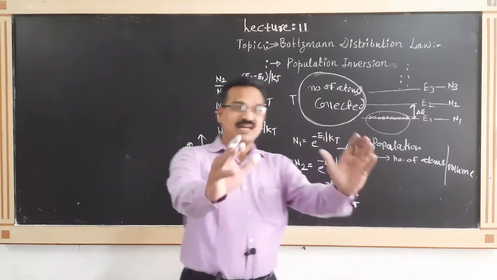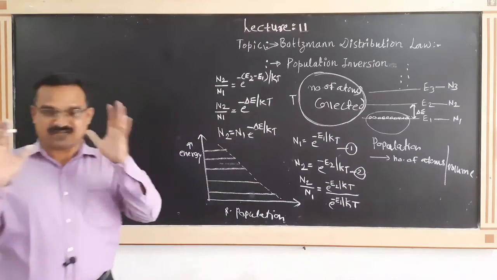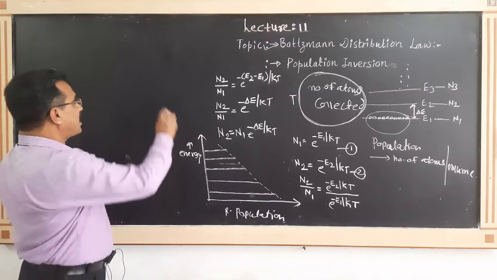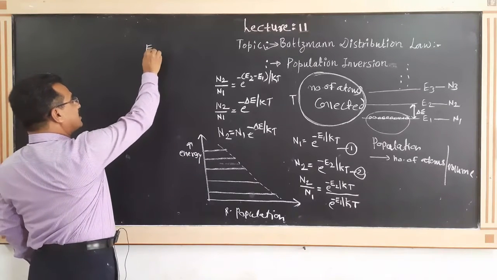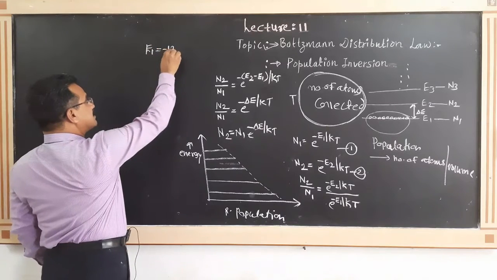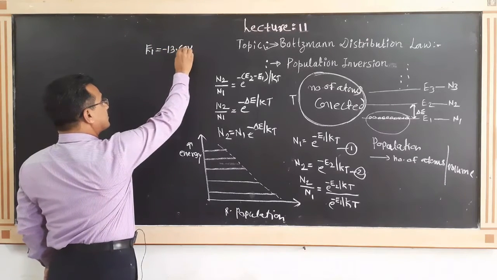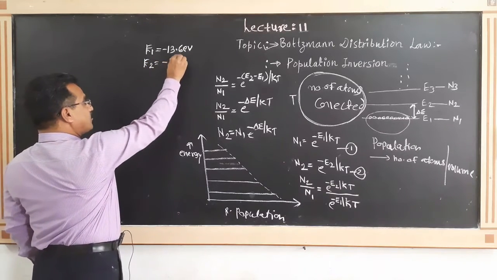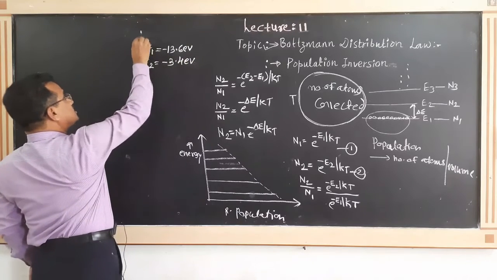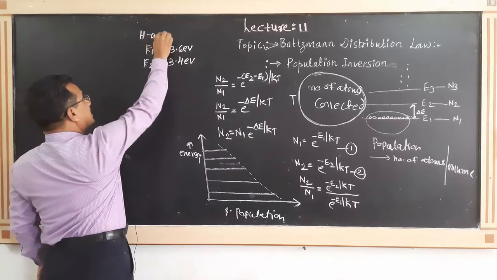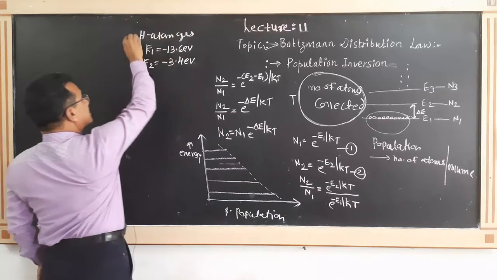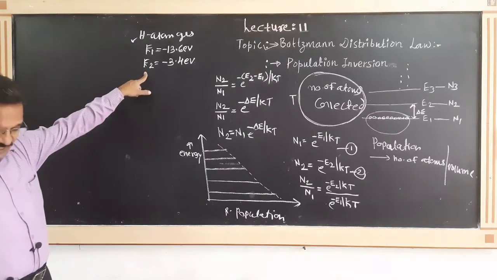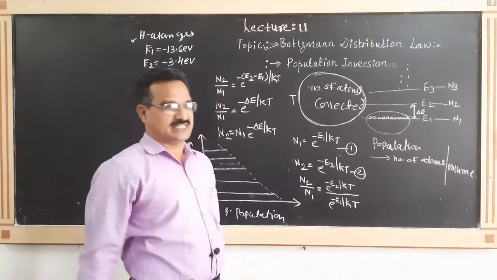For explaining, we consider a monoatomic gas. Monoatomic hydrogen gas is considered, we all are familiar with. For the hydrogen atom, what is the value of E1? E1 must be equal to minus 13.6 electron volt. And what is the value of E2? E2 is equal to minus 3.4 electron volt. This is the situation for hydrogen atom gas. This E1 is the ground state energy, and E2 is actually the higher energy state, or we may call it the excited state.